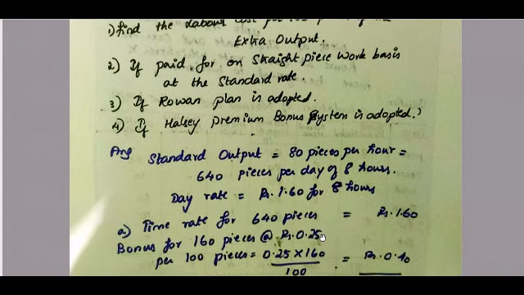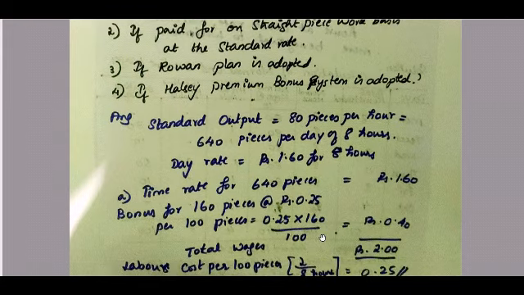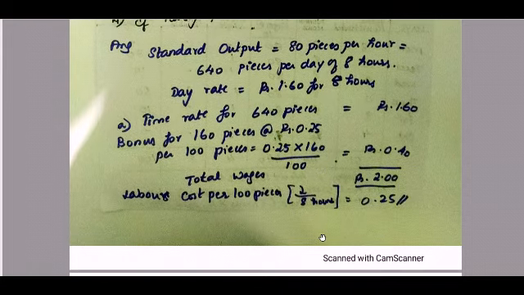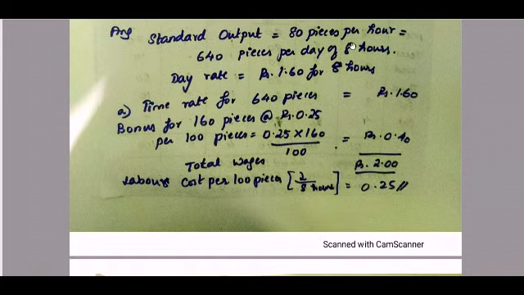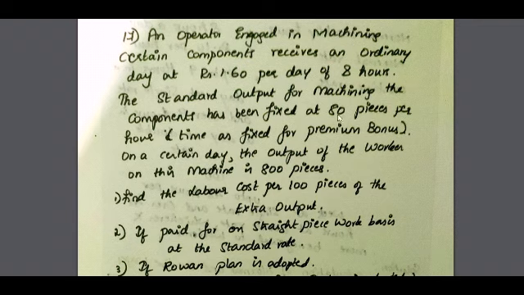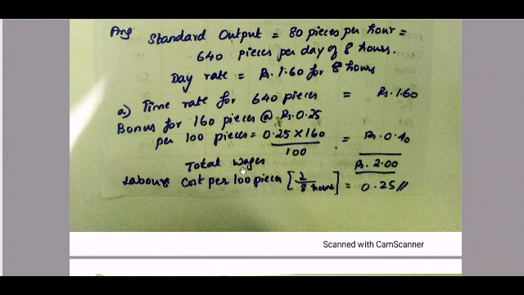So moving on to your answer. So what have they given in the question? Standard output, how many hours they have given? 80 pieces per hour. So 80 pieces into 8 hours, which is equal to 640 pieces per day, which consists of 8 hours.